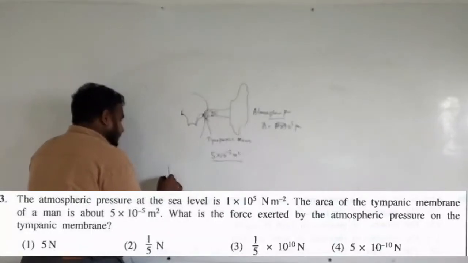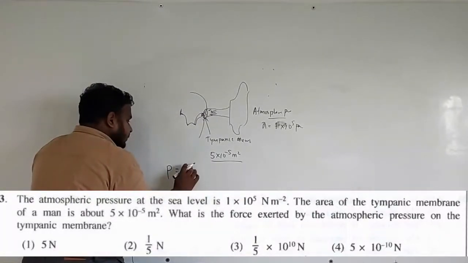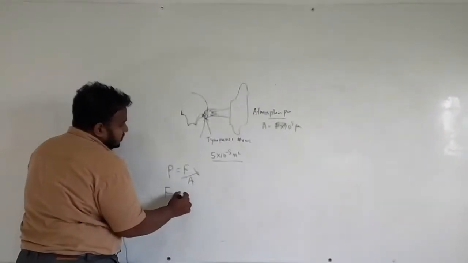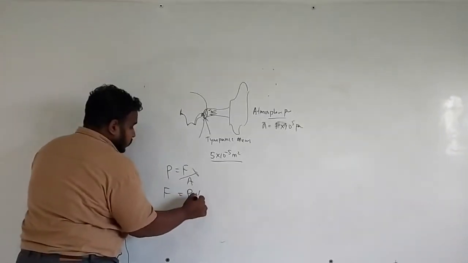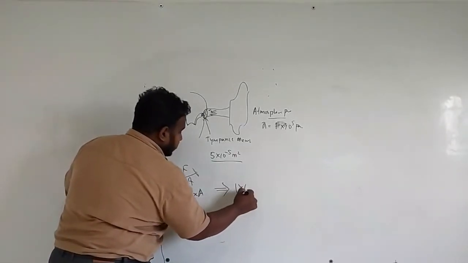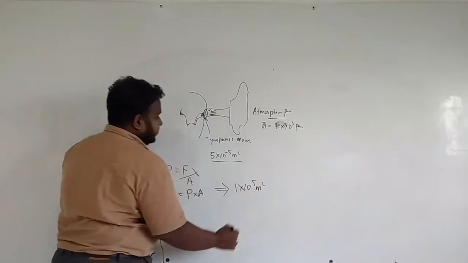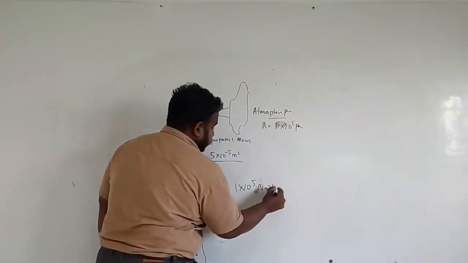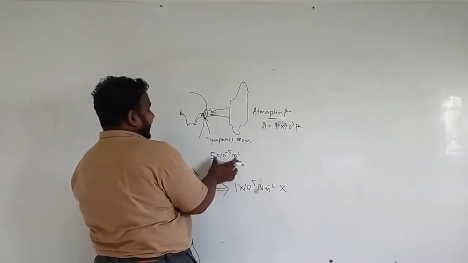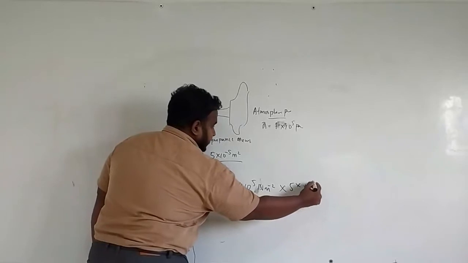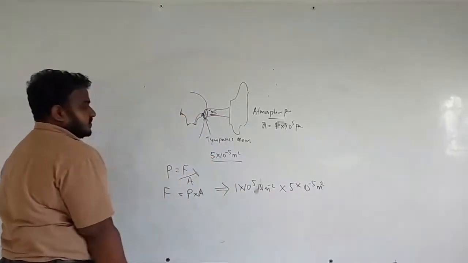We know that pressure equals force over area. If you make force the subject, force equals pressure into area. So the pressure is 1 into 10 to the power of 5 pascals, that is Newton per meter squared, into the area, which is 5 into 10 to the power of minus 5 meter squared.